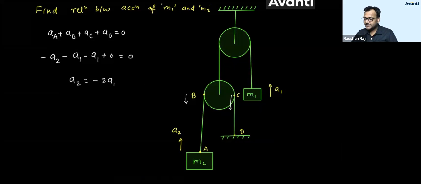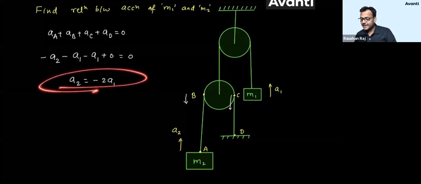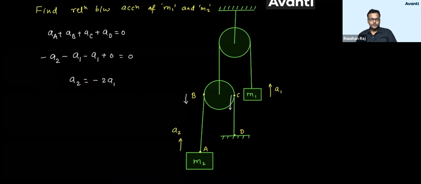Guys, relation-wise, it's correct. No problem. What does this negative sign suggest? Tell me, kids. What does this negative sign suggest? That if a1 is going up, a2 will come down, or if a1 is going down, a2 will go up.